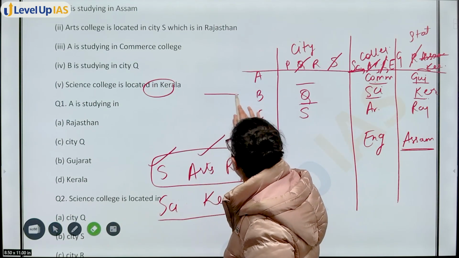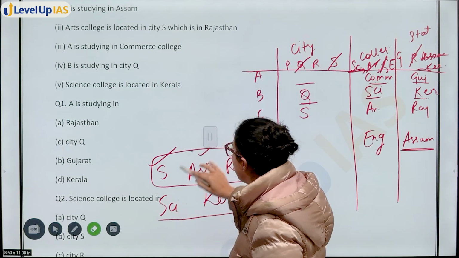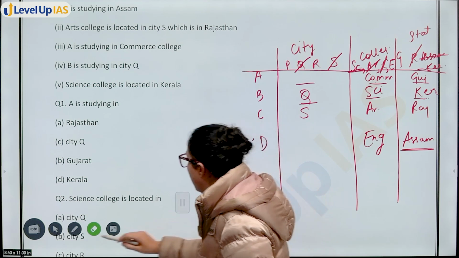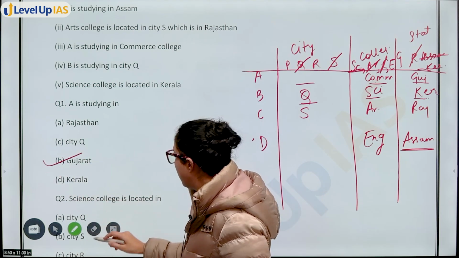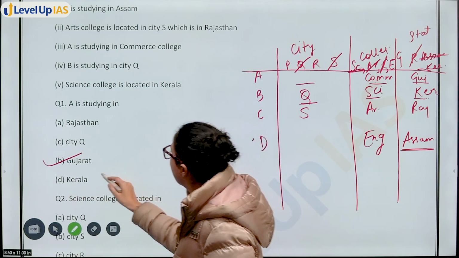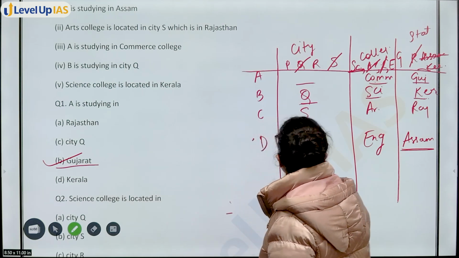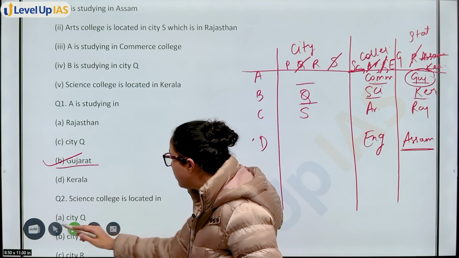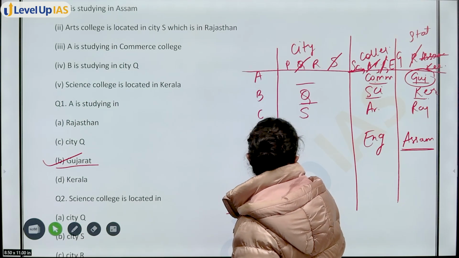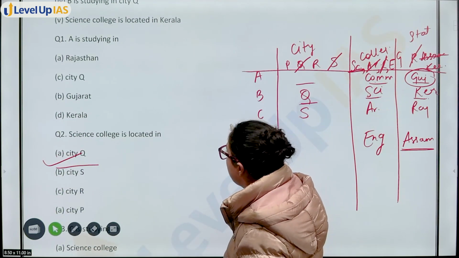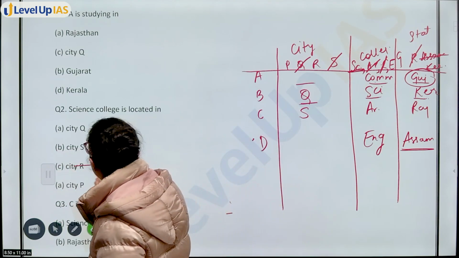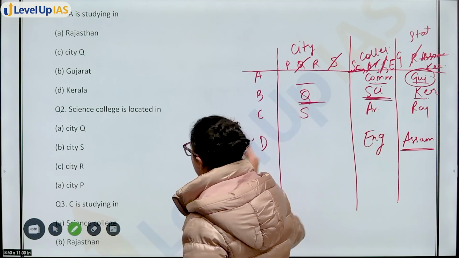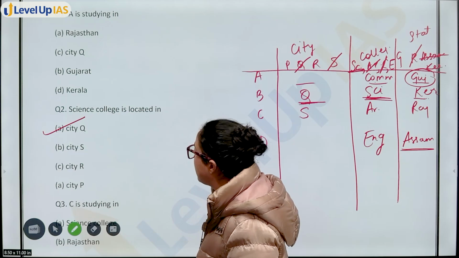So obviously A is studying in Gujarat. Option B will be your answer. Next, you have Science College is located in City Q, City S, City R, or City P. Science College is here. It is located in City Q. Option A will be your answer.